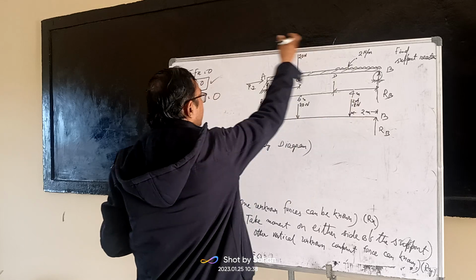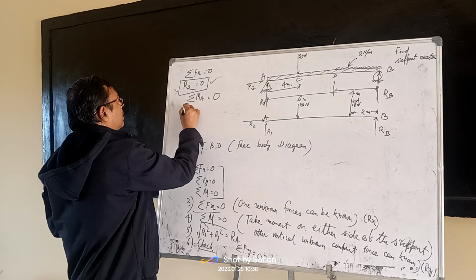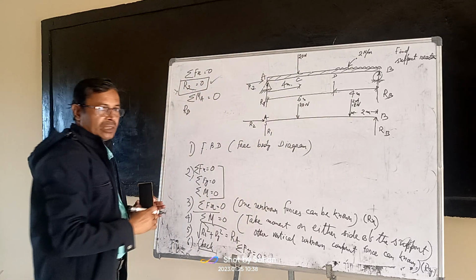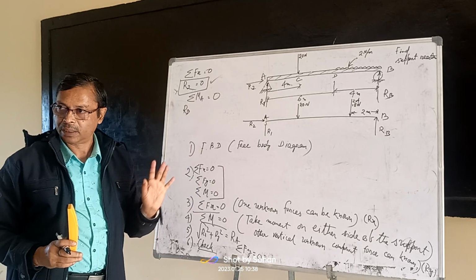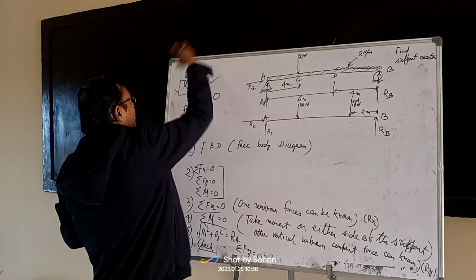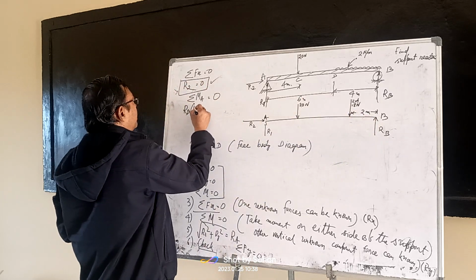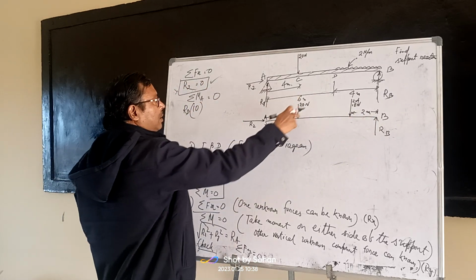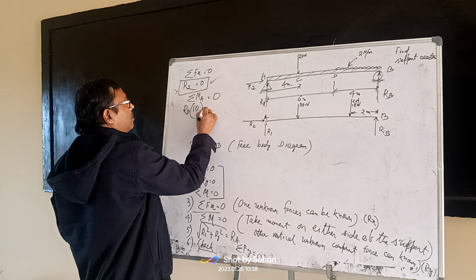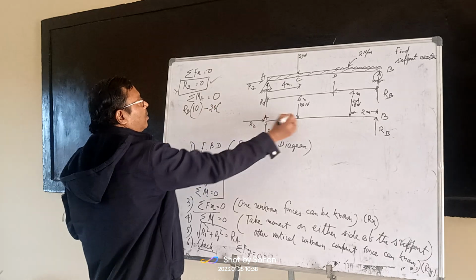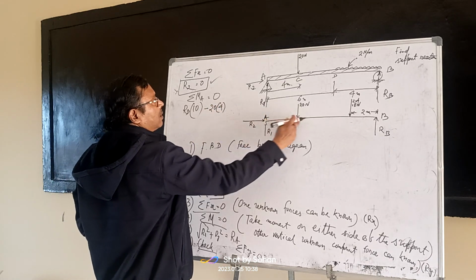Moment about A of RB is anti-clockwise. Take anti-clockwise as positive, clockwise as negative. So anti-clockwise RB into perpendicular distance, this is 10. Next, 20 Newton will rotate in clockwise direction, minus 20 into 4, perpendicular distance 4.